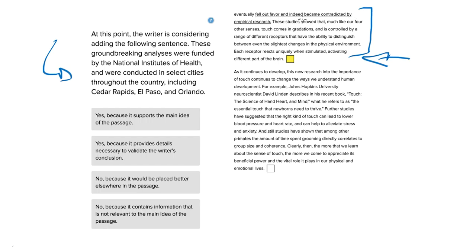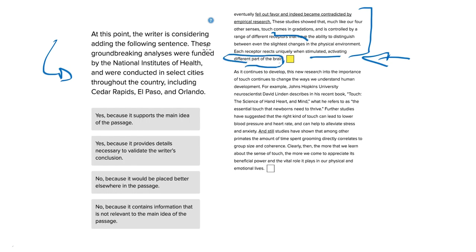And if you're already done with that question, you should know that we were talking about the development of the brain and how that helped contradict Watson's theories, how actually engaging the feeling of touch from a parent to a child is actually good for the child because it may develop their brain. We know that touch comes in gradations, and when each receptor that responds to touch is activated, different parts of the brain are activated as well, so that might help with brain development. So that's what we were talking about here.